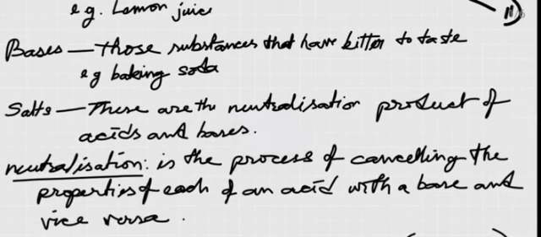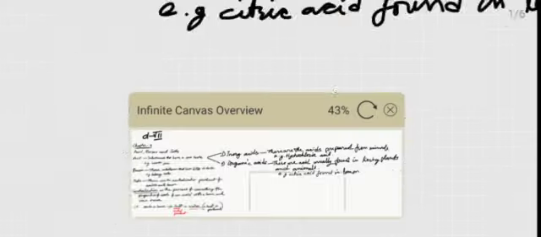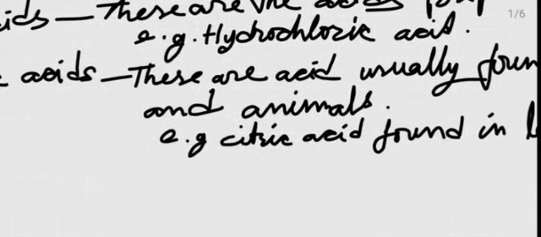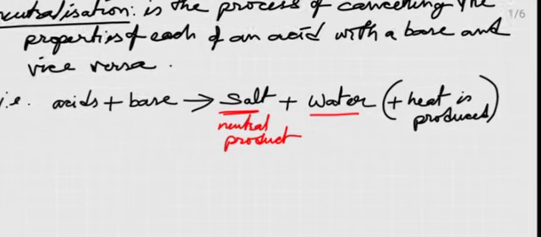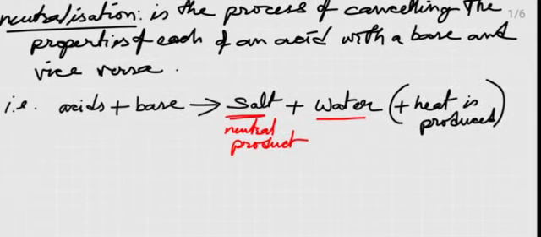It is a process of cancelling the properties of an acid with a base or a base with an acid. That is, when you mix acids and bases together, they will produce a neutral substance plus water, and may evolve some heat also. That is, when you mix an acid with a base, you get a salt and water.